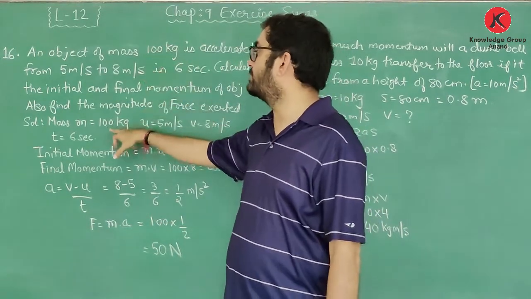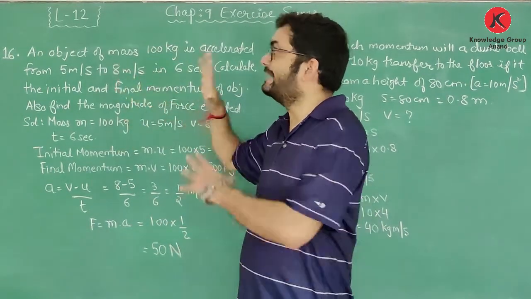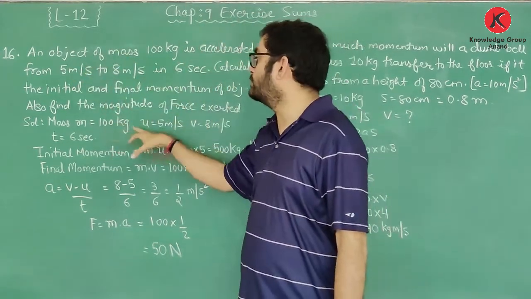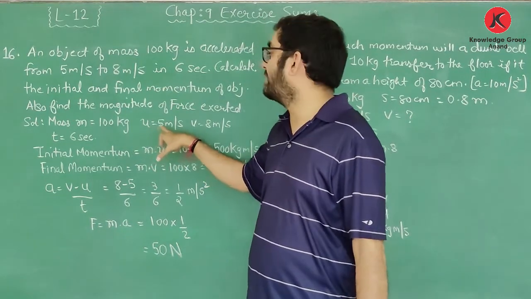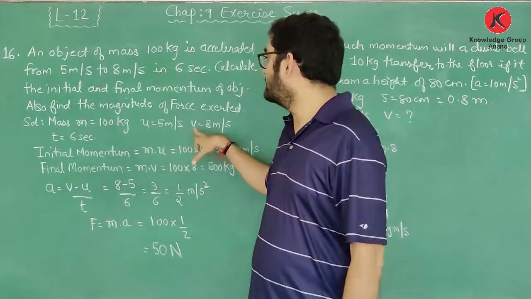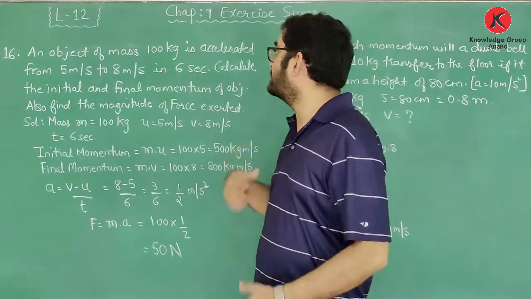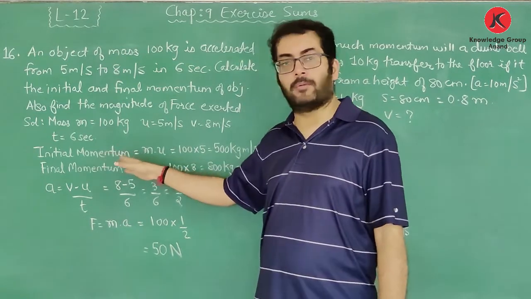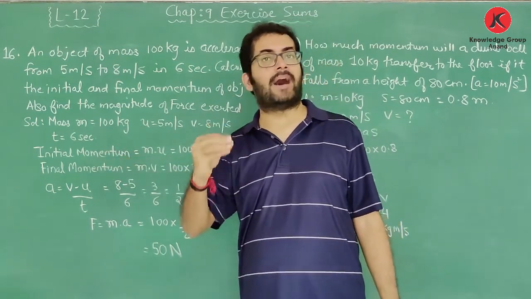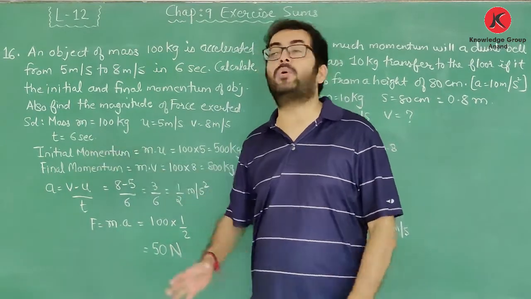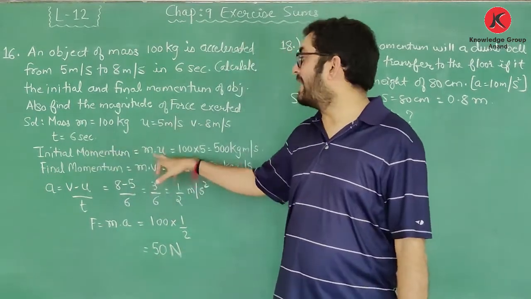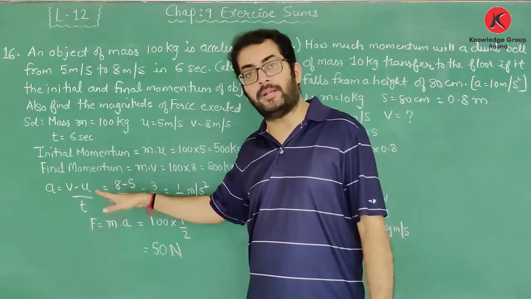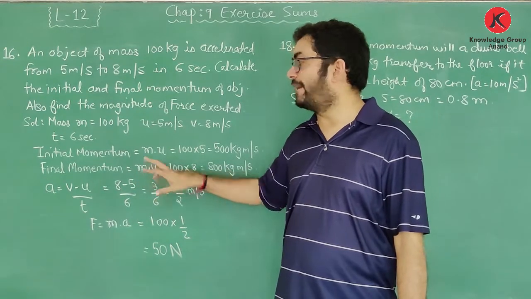तो मास m ऑफ द ऑब्जेक्ट इज 100 kg. एज यू कैन सी दैट इट इज एक्सेलरेटेड फ्रॉम 5 meter per second to 8 meter per second. यानी उसकी इनिशियल वेलोसिटी u है 5 meter per second and its final velocity v is 8 meter per second. In how much time? In 6 seconds. ठीक है, तो जो हमको फाइंड क्या करना है? इनिशियल मोमेंटम. मोमेंटम इज अगेन प्रोडक्ट ऑफ मास इनटू वेलोसिटी. तो जब मैं बात कर रहा हूं इनिशियल मोमेंटम, in that case I will multiply mass with initial velocity, and when I want to find final momentum I will multiply mass with final velocity.